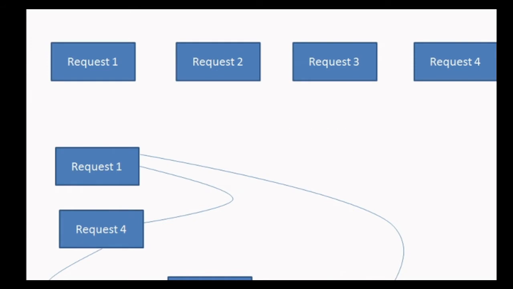We can understand it as, suppose we have four requests. Here at a time we are dealing with four requests, request 1, request 2, request 3 and request 4, but at a time we are executing only one request. As here we start the execution of request 1, then we jump to request 4, again we jump to request 2 and then request 3, because request 1 doesn't get completed yet. So we are coming back to the execution of request 1. So we can see here that we are dealing with multiple requests, we are dealing with four types of requests, but we are running a single request at a time.